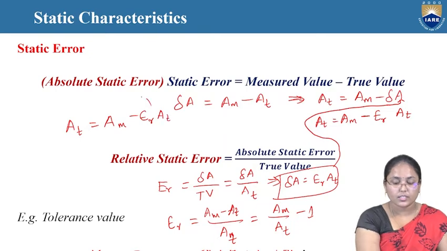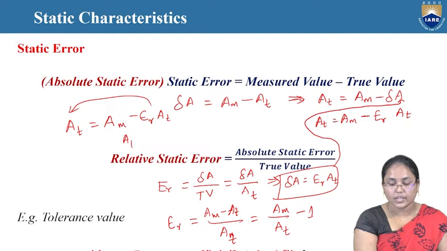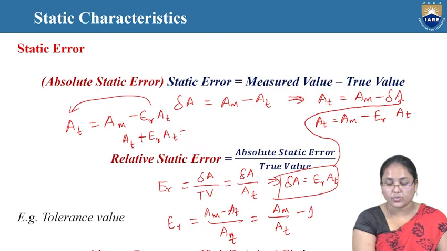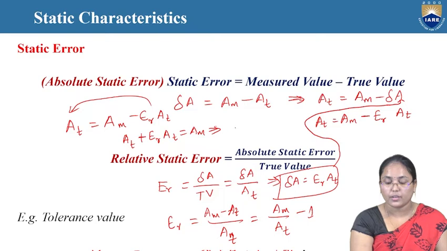Now we will take this term to the left hand side. So AT into AT plus this minus becomes plus here, AT into ER plus AT, that is equal to AM. That implies, now here AT is common, so I can write AT into (1 plus ER) equals AM.